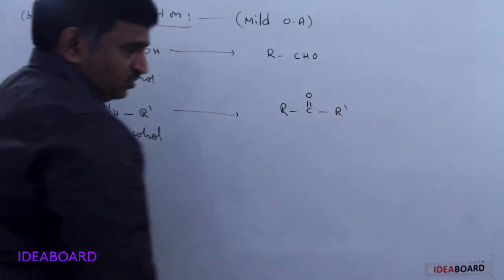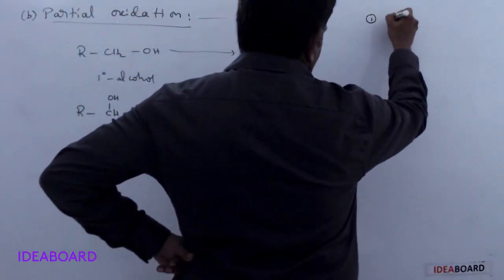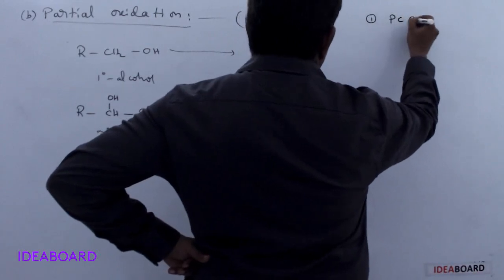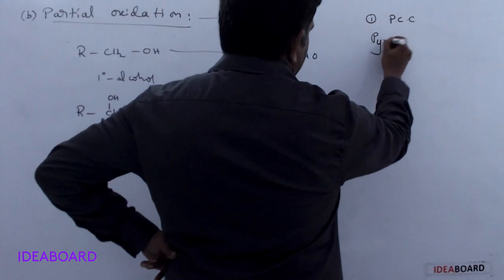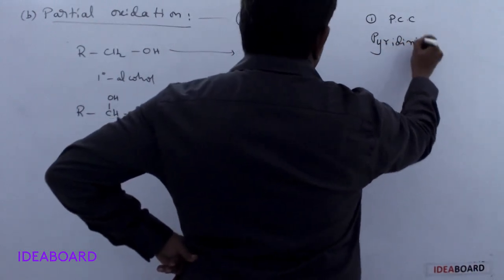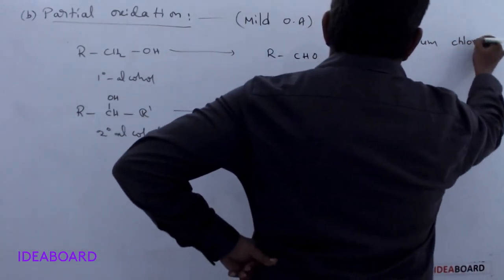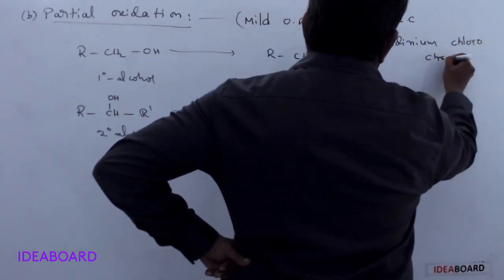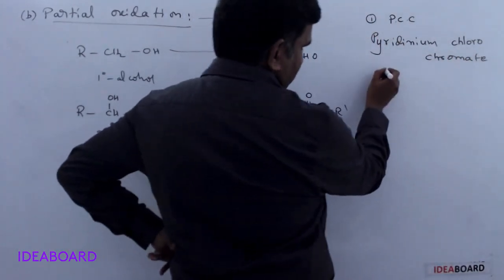What are those mild oxidizing agents? First one is called PCC. Here PCC means pyridinium chlorochromate.